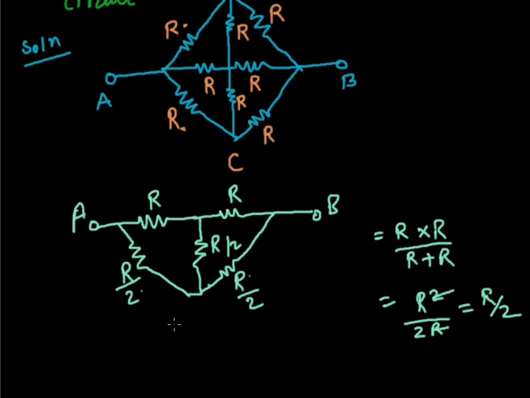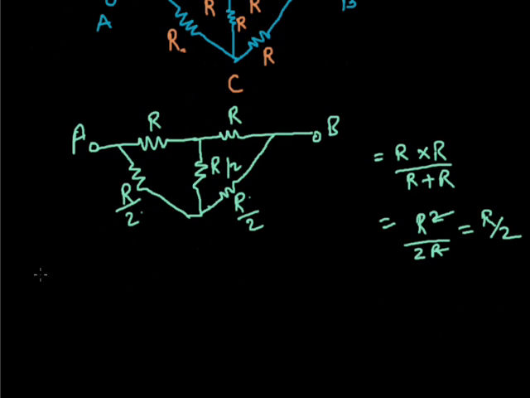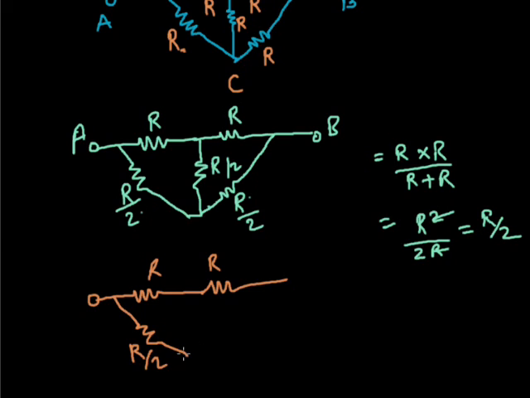Okay, now using the concept of the Wheatstone bridge, we will redraw the circuit in this way. This is R ohm, this is again R, this is R by 2, this is R by 2.